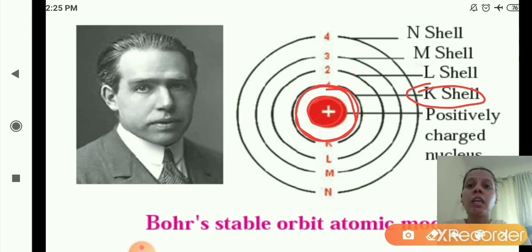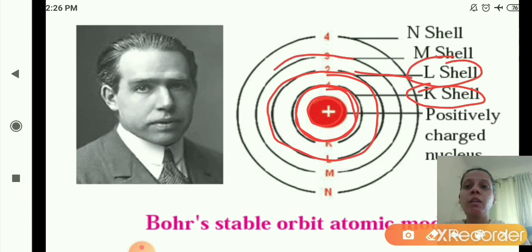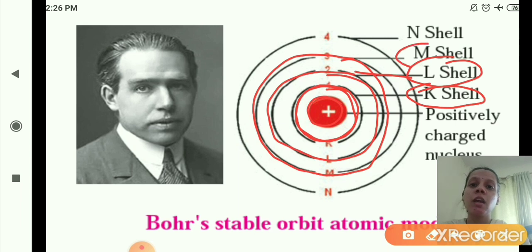Then the second orbit revolving around the nucleus is known as the L shell, or you can write L orbit. Then the third orbit revolving around the nucleus is known as the M shell or M orbit.